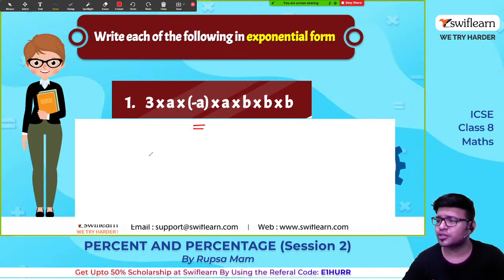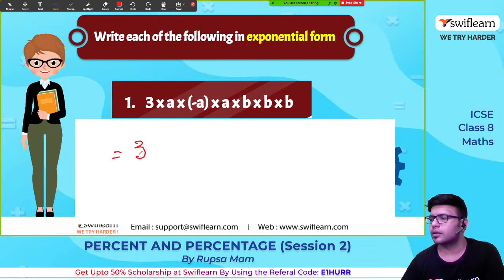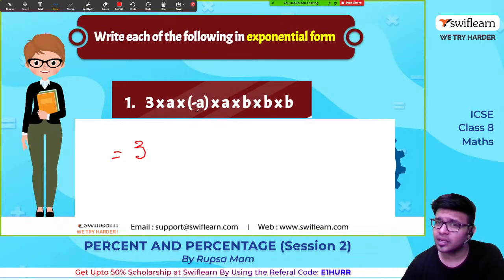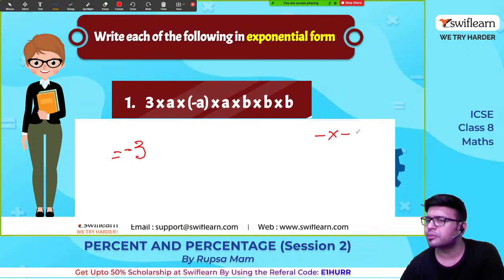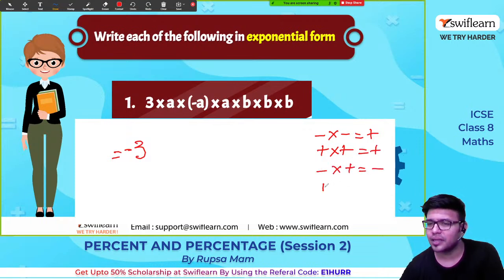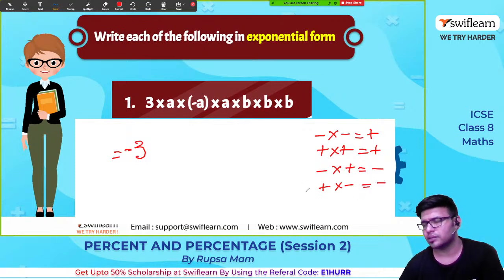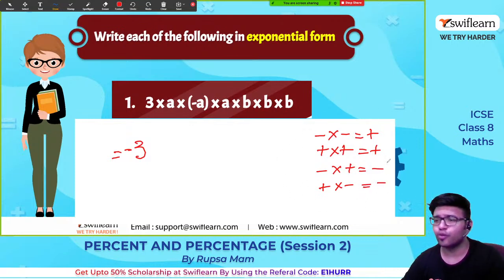Okay, so let us first write the number, which is 3. Is there any negative term? Yes, there is a single negative term. So write minus. I hope you know this: minus times minus is plus. Plus times plus is plus. Minus into plus is minus. And plus into minus is minus. This is going to come in handy. If you don't remember, write this down, guys. Yes. First the symbol, then the number.